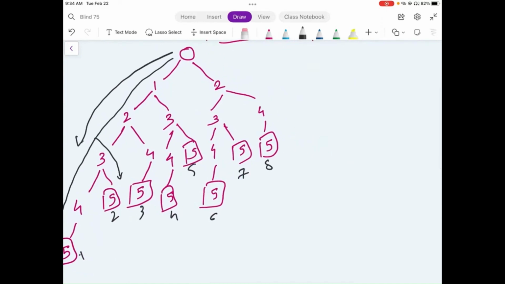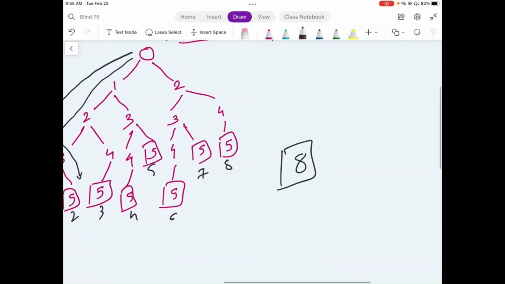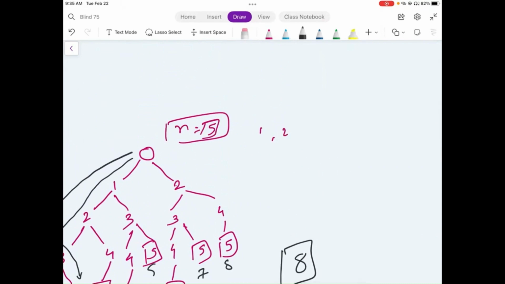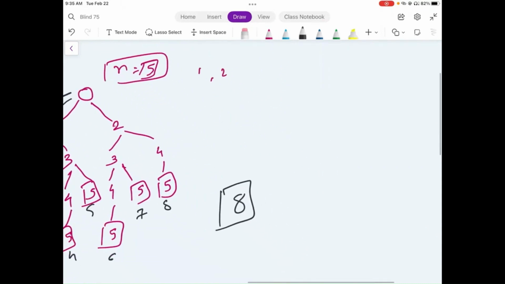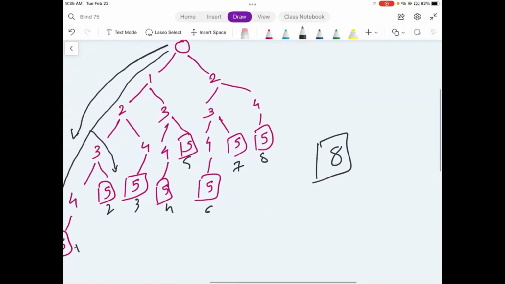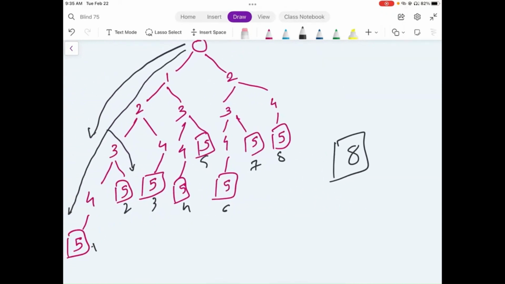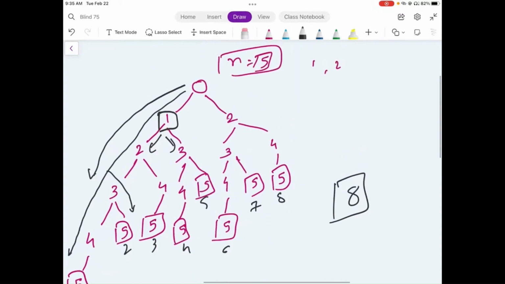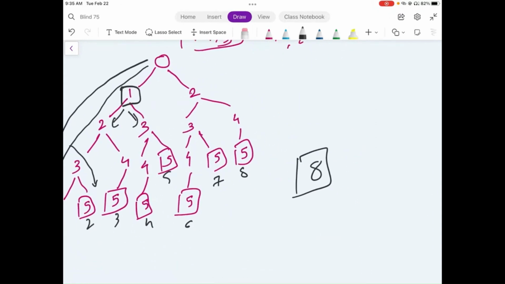So based on this, we can determine that there are 8 distinct ways we can take if we are given n equal to 5 and if we want to climb the 5-step stairs. So we can have a recursive function that at every location of n would call itself for i plus 1 and i plus 2 while i is less than or equal to n. And we would be able to reach this solution.